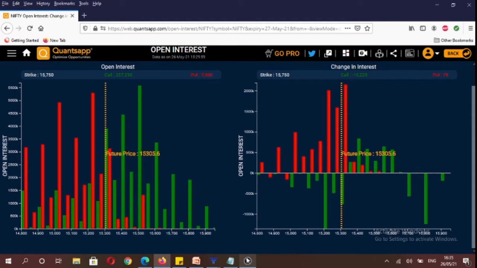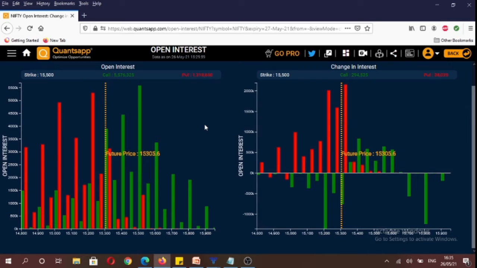If we analyze the overall open interest data, you will see that the maximum amount of calls have been written at the 15,500 strike and the highest amount of puts have been written at the 15,200 strike, and it gives us a 300 point range for the index, between 15,200 and 15,500 on the upside.